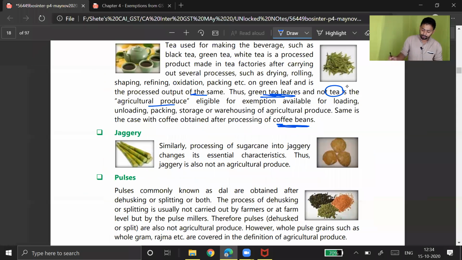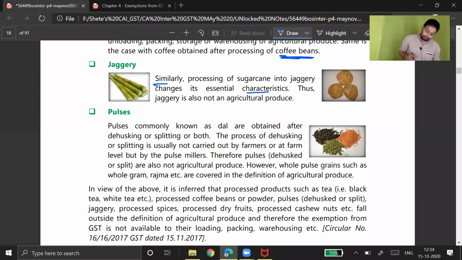Jaggery. Similarly, processing of sugarcane into jaggery changes the essential characteristics, and jaggery is not agriculture produce, therefore it should remain taxable. Pulses. Pulses are commonly known as dal, urad dal, tur dal, masoor dal, so we call it dal. Pulses are obtained after dehusking or splitting or both. So it either removes the covers and then splits the whole seed into two. So this is how they do it.